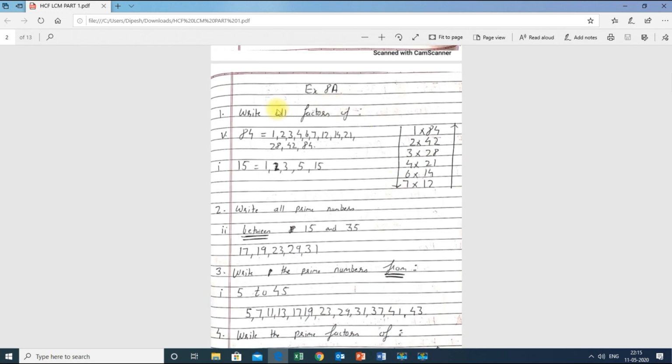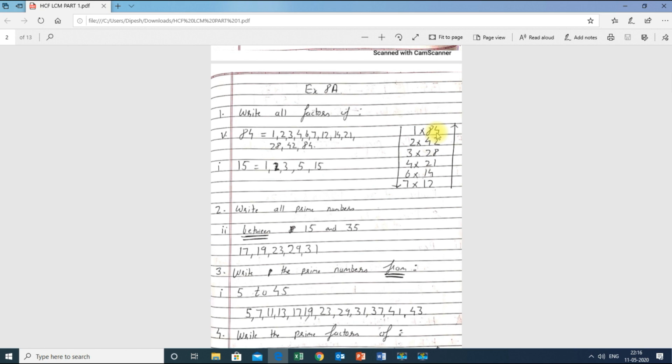Exercise 8a, write all factors of 84. So 84 is a big number, and by dividing by every number 1, 2, 3, it takes a lot of time. Keep one thing in mind: the way I have written above, you can write in that way. We always start with 1. So 1 into how much do we get 84? When we multiply 1 with 84, I get 84. So I wrote 1 into 84.